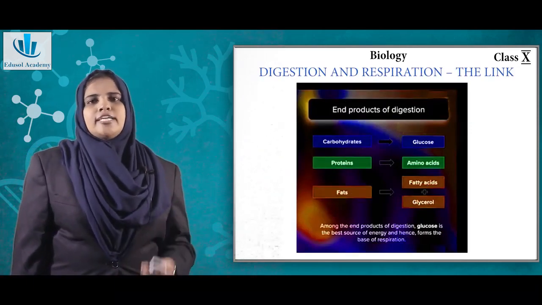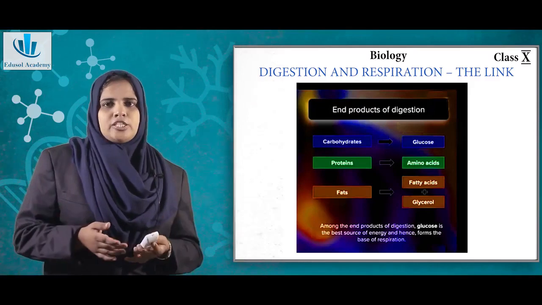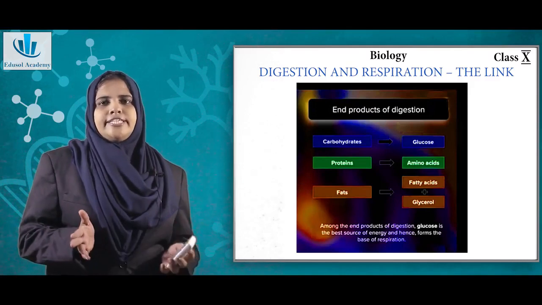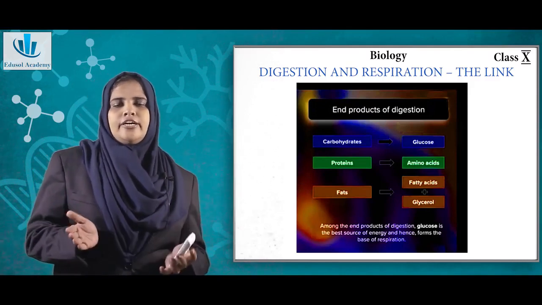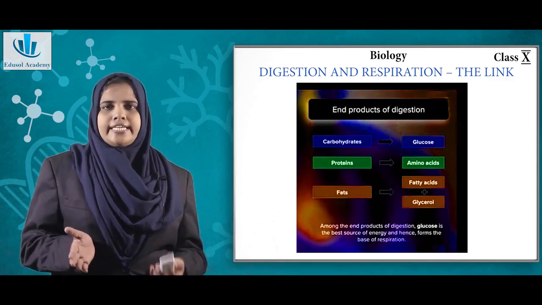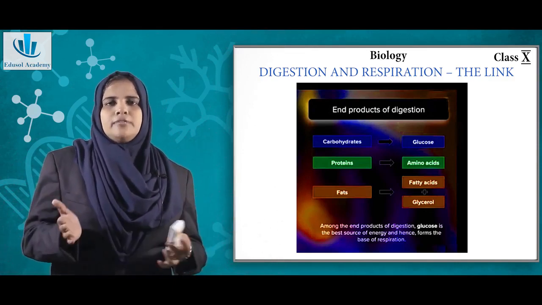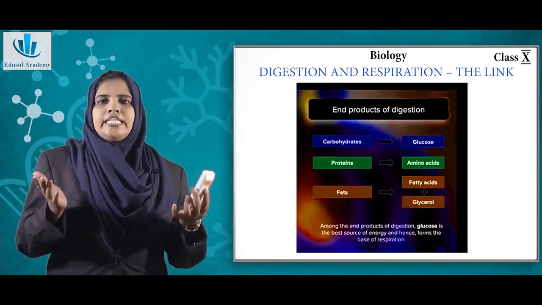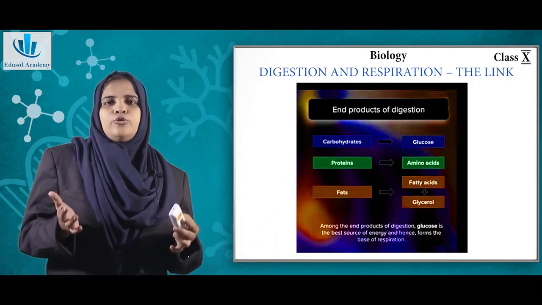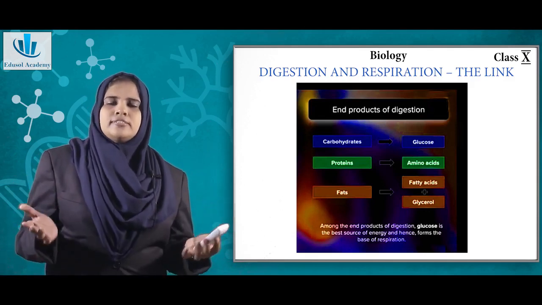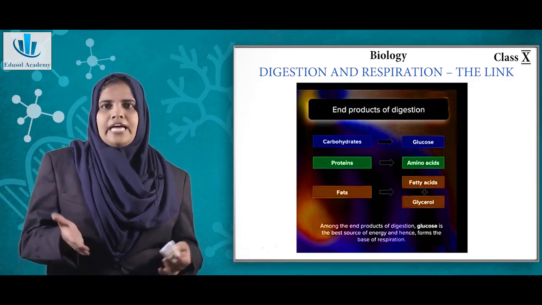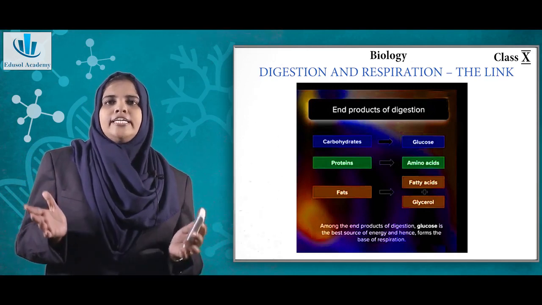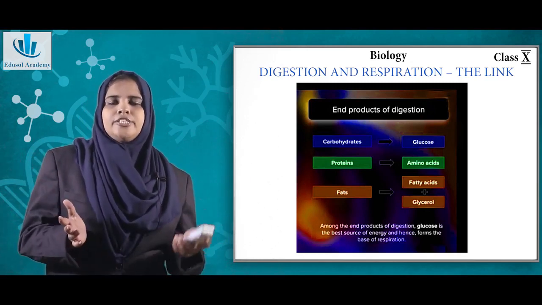So, the end products of digestion. At the end of digestion, the carbohydrates are converted into glucose, the proteins are converted into amino acids, and fats are converted into fatty acids and glycerol. So here is the link between respiration and digestion. In this we will take only the glucose molecules. There are many processes happening to the proteins and fats as well, but we are concerned only with the glucose molecule, and this is a link between your digestion and respiration.